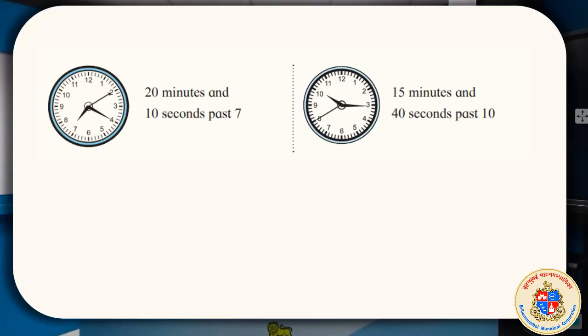This is showing 20 minutes and 10 seconds past 7. One more needle came, the second needle. We know that this is of the hour, this is of the minute, this is of the second. As far as the second is concerned, it is 10 seconds past 12. Right, 10 seconds after 12. From 12 to 10 means 10 seconds, 0 to 10. For 20 minutes, again from here considering 12 as 0, 5, 10, 15 and 20 minutes.